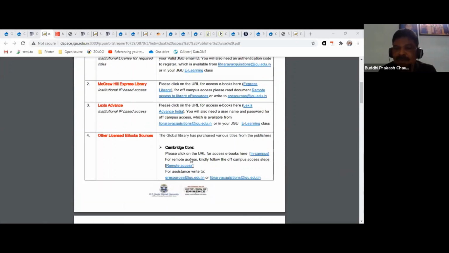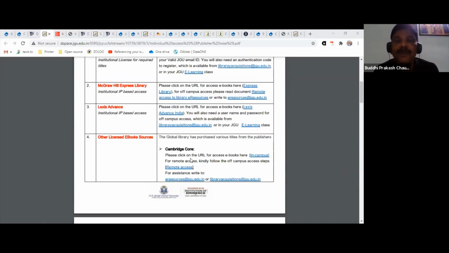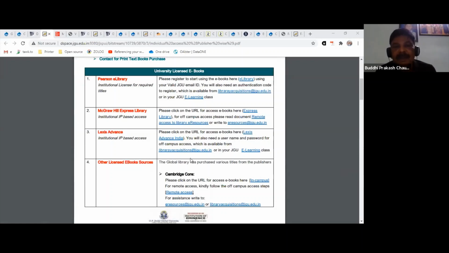There are almost 2.5 lakh ebooks available, plus about 50,000 books which are available for some period, at least 2-3 months. So almost 3 lakh books are available in electronic form for this semester that you are free to use.